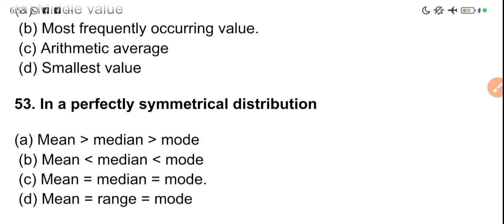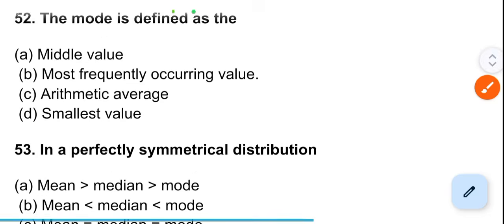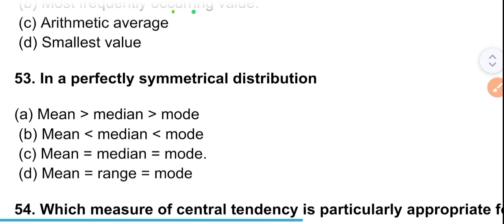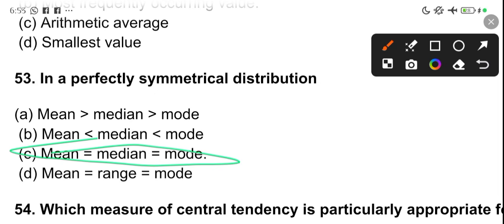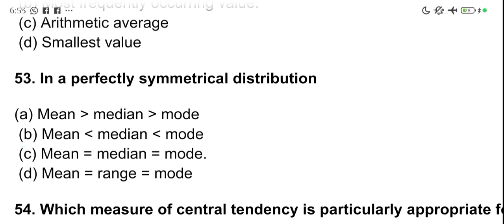Do you understand? So now, in a perfectly symmetrical distribution, they might put the answer there and ask you what this is, and you will be the one to say, this is perfectly symmetrical. Alright, let's move on. In a perfectly symmetrical distribution, the mean is equal to the median and the mode. They may ask you to find the mean, the median, and the mode, and once you calculate and see that these three have the same value, the distribution is perfectly symmetrical. It's as simple as that.